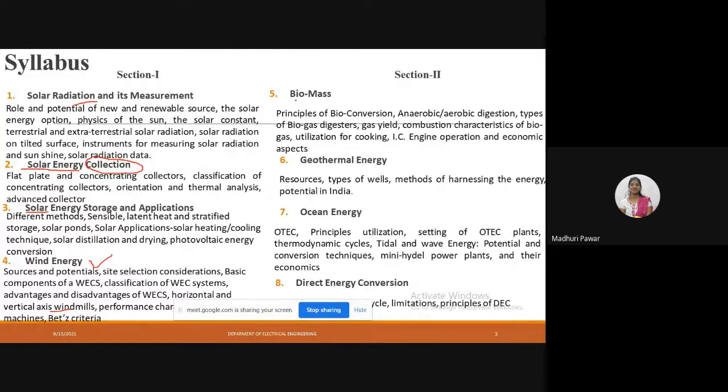Next, biomass. What will you understand in biomass? What is biomass? You may know the bioplant. So what is a bioplant or biomass? What will be the sources for the biomass? Suppose some houses use bioplants. What are those bioplants? What do they use for generating electricity or any energy, that may be gas or anything else?